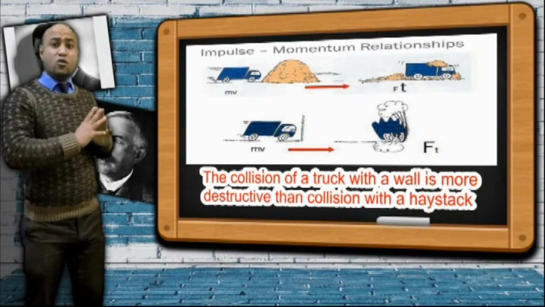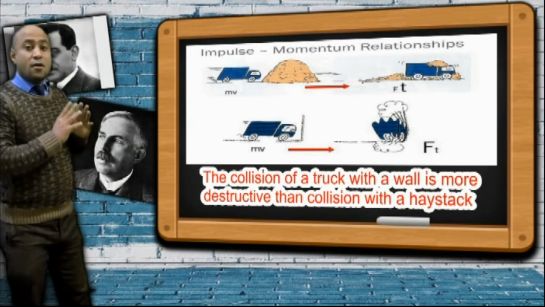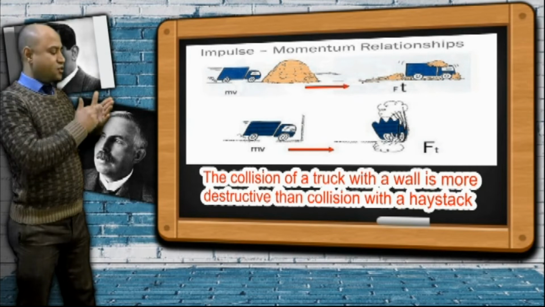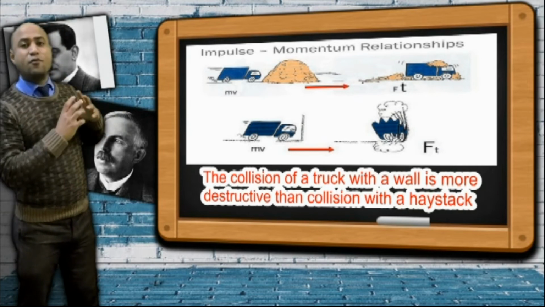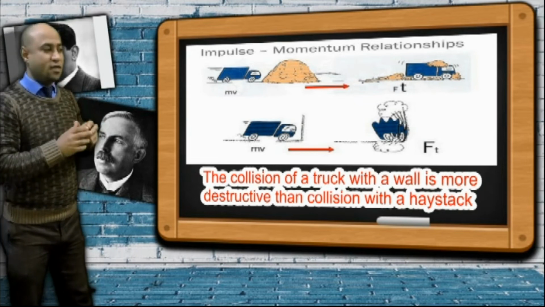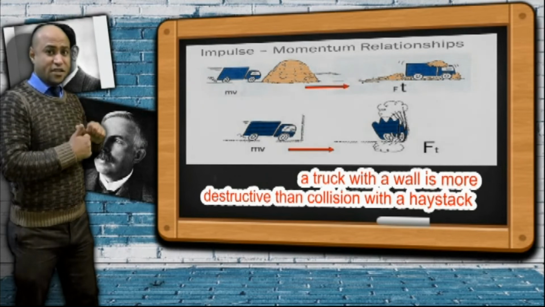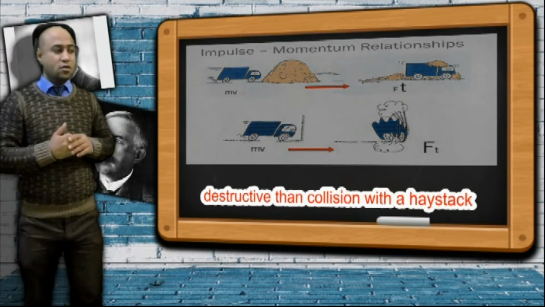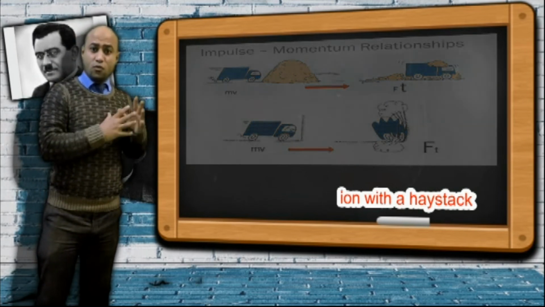While in the case of collision of the truck with a haystack, the truck takes a longer time to stop. So the time of change in momentum is very large. So the acting force, which is inversely proportional to this time, becomes very small. So the collision of the truck with the haystack is much less destructive.